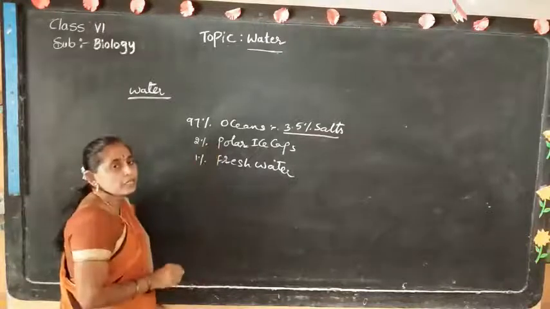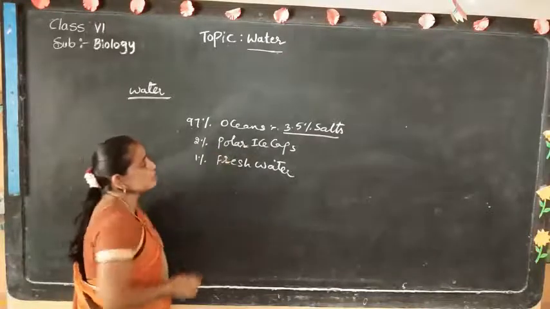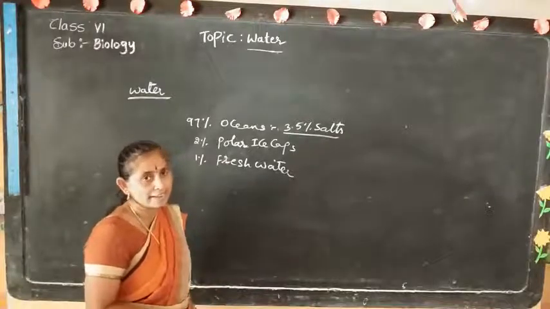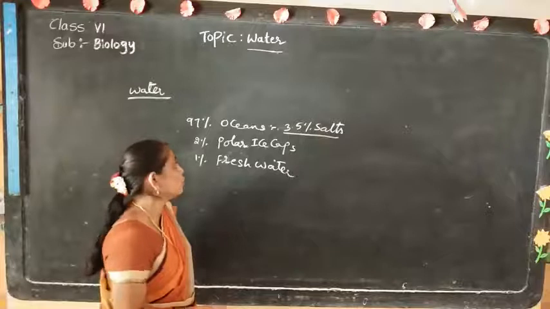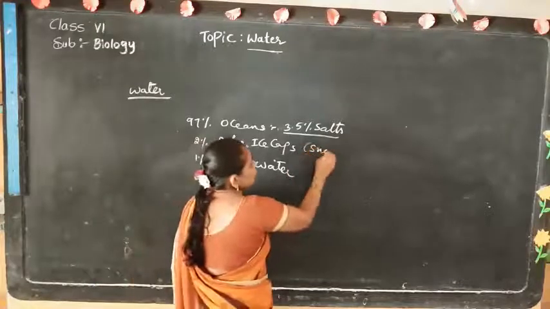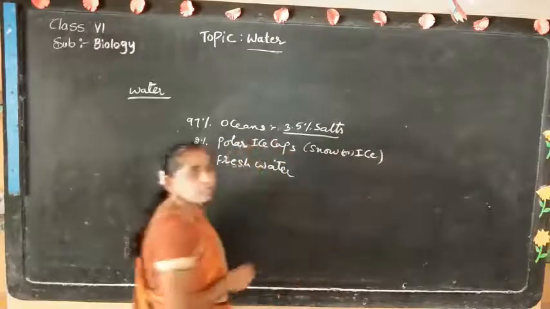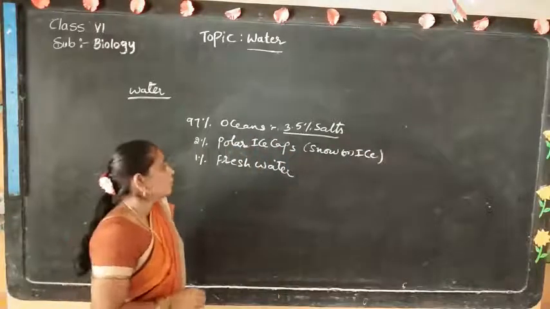Then the remaining 2% of water is present in the polar ice caps in the form of snow or ice. This is also fresh water.